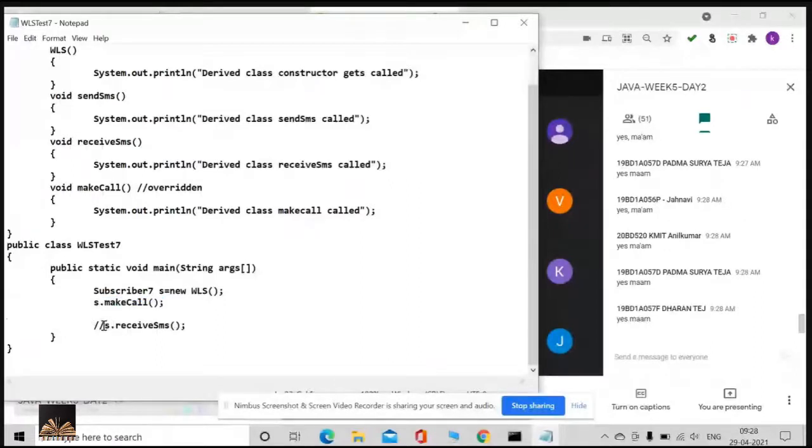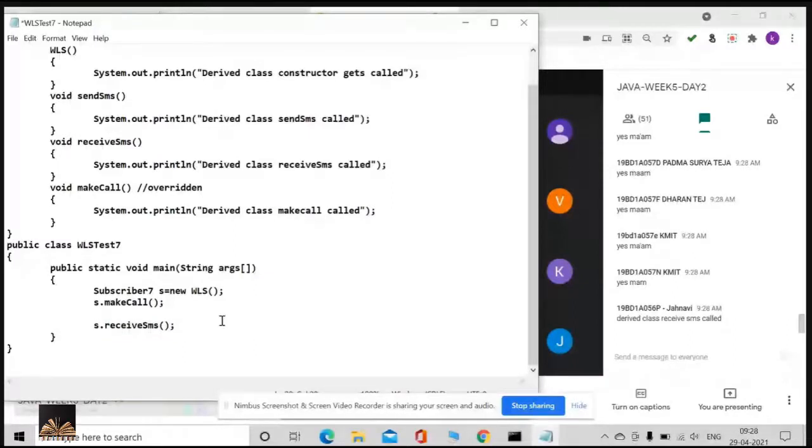Now if I uncomment this, S dot receive SMS, then what is going to happen? If I call on base class reference S dot receive SMS, derived class receive SMS is called, sure?